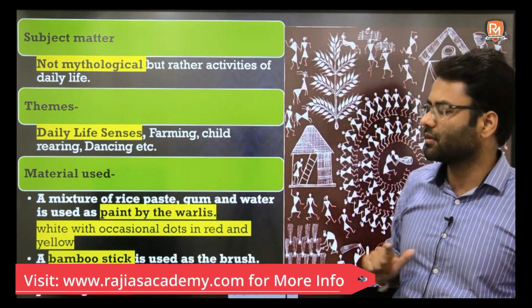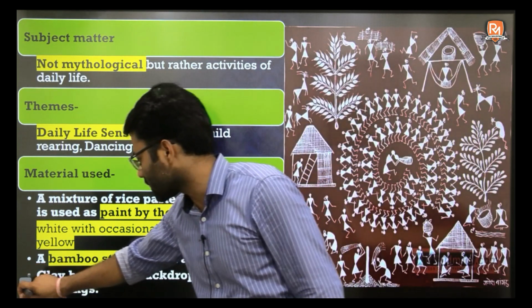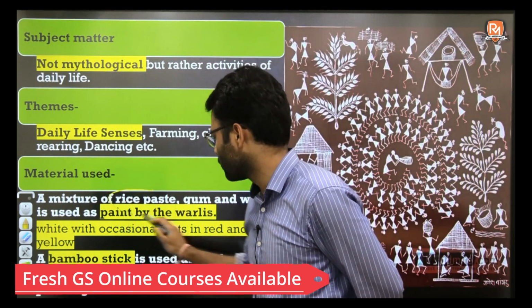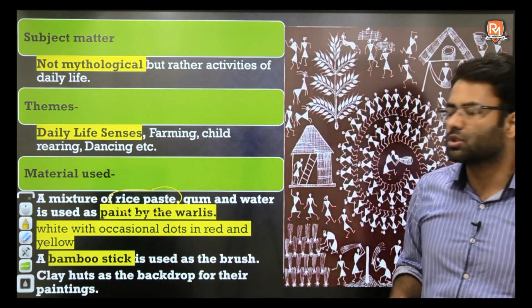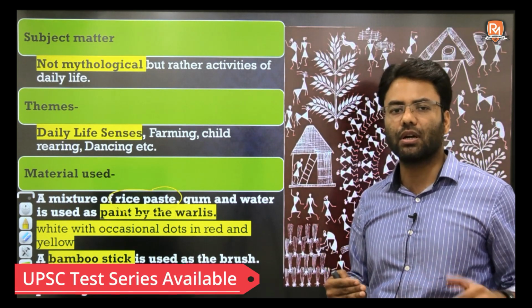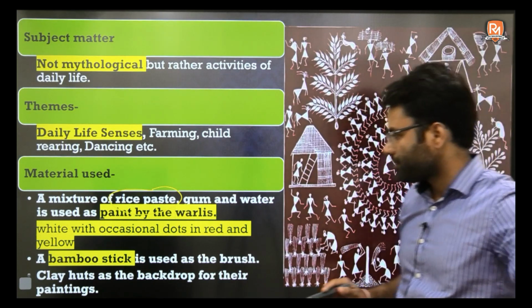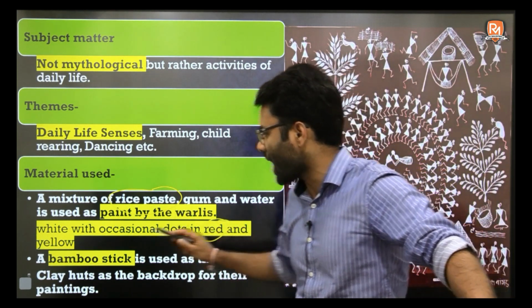The last part is about the material used. For the purpose of colors, they used rice paste to make white color. Then again, gum and water was used to make it adhesive, or for the longevity of the painting. Apart from the white, they also use red and yellow.